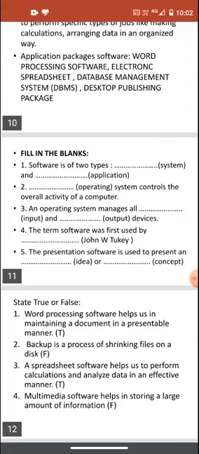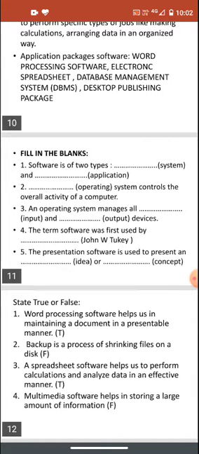The software term was first used by John W. Tukey. And the fifth one is, the presentation software is used to present an idea or concept. We have already studied PowerPoint in class 6. It is a software which is used for presentation, and in presentation we can give our idea or the concept which we want to explain.